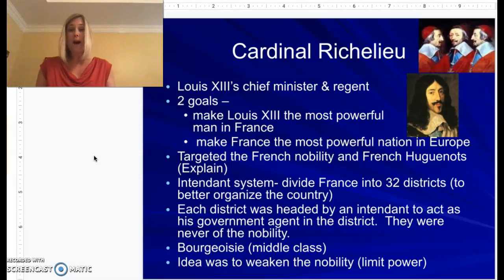Now on your number 5, we're going to take a look at a system that Richelieu put in place with mainly the intention of limiting the power of these French nobles. So start writing this down about the Intendant system.